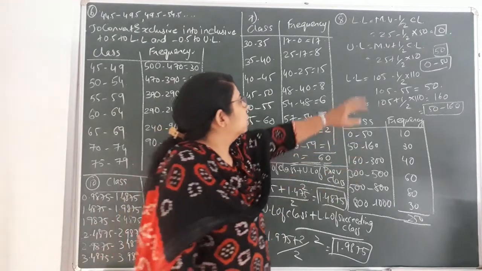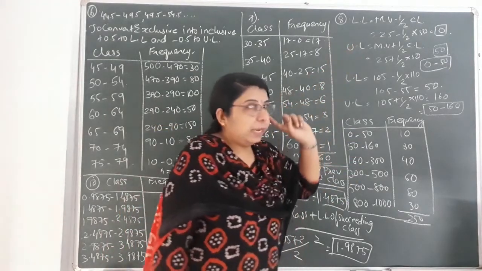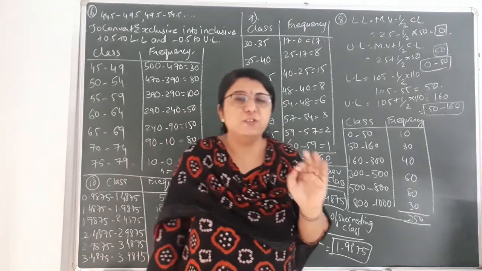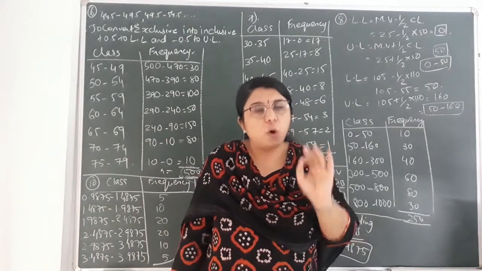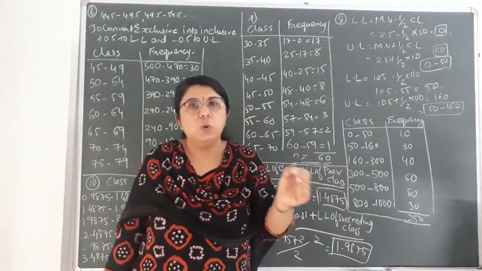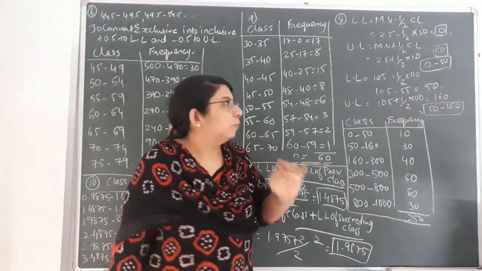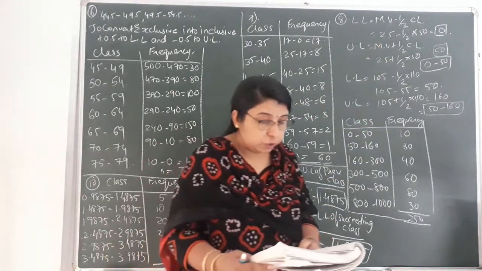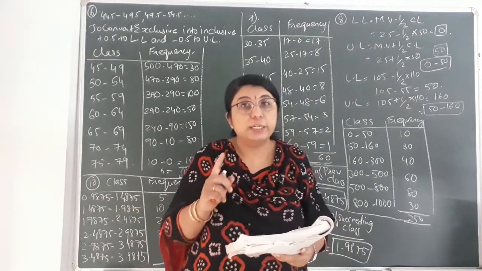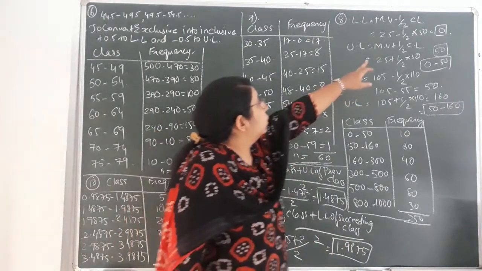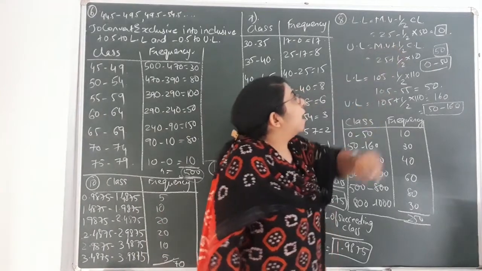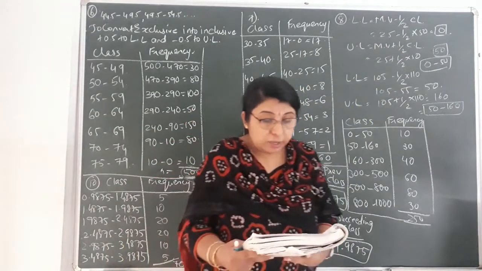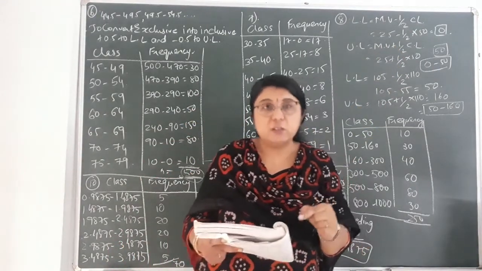Okay, so this formula will be applied only and only when mid values have been given to you in the question, and from that mid value you have to find the lower limit and upper limit. So you can see first I have found out the mid value. The first mid value you can see in the question, the 8th question, is 25. So mid value, that is 25, minus half of class length. Now class length is also given to you in the question, that is 50.